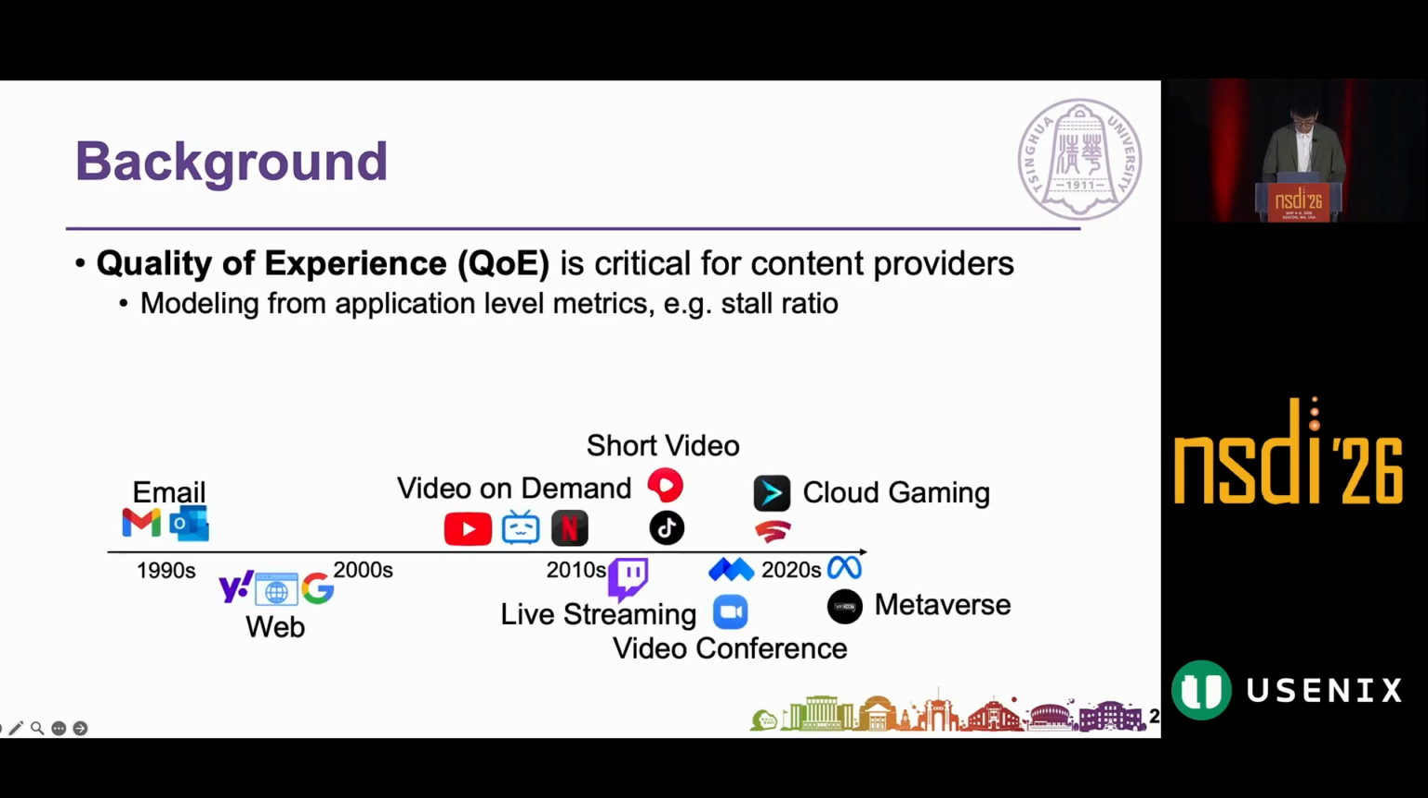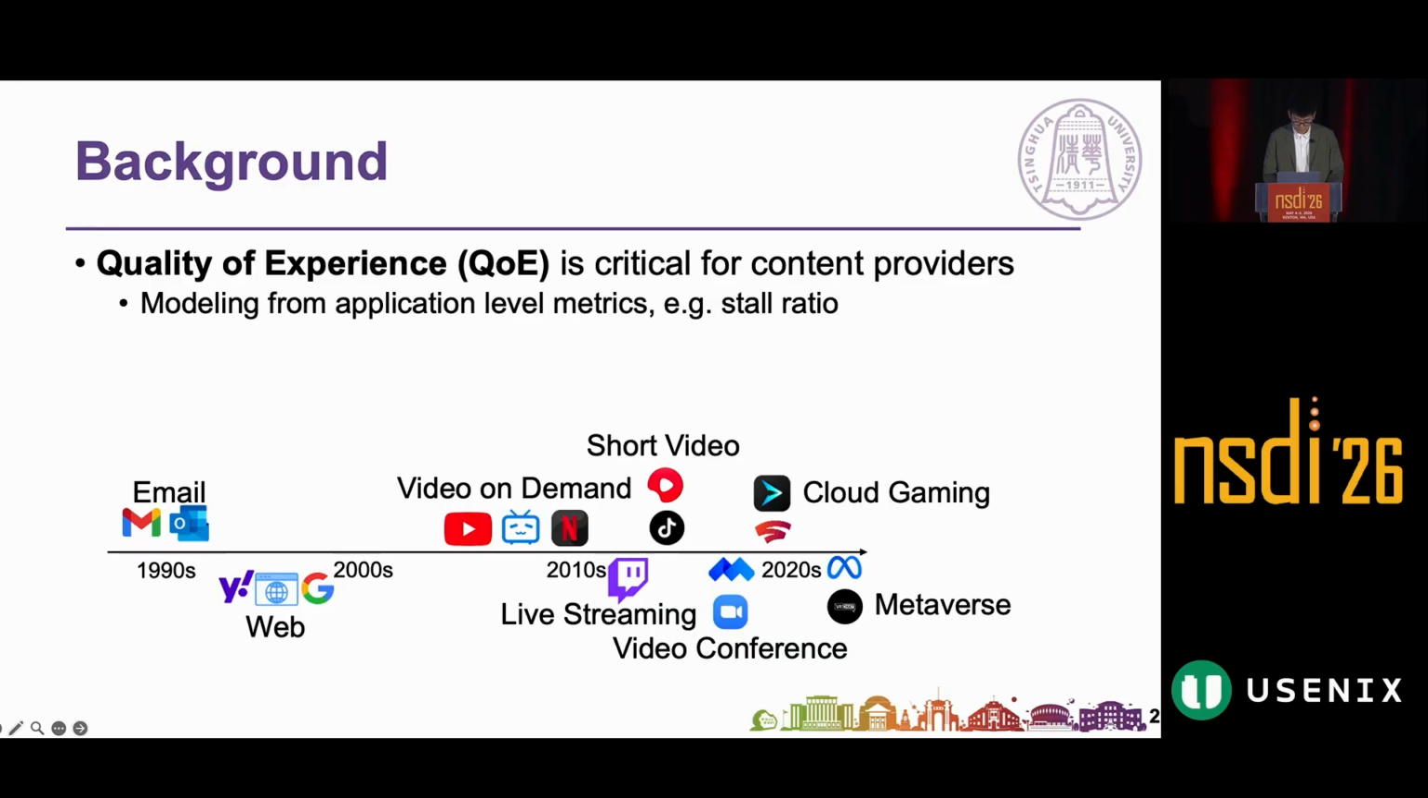Let's start with why this work matters. Quality of experience, QoE, is an application layer metric used to describe users' experience. For example, in video streaming applications, the stall ratio is a pivotal QoE metric that indicates how often users encounter stalls. QoE is absolutely critical for content providers today.